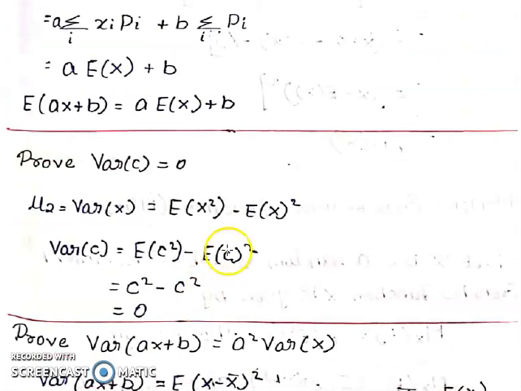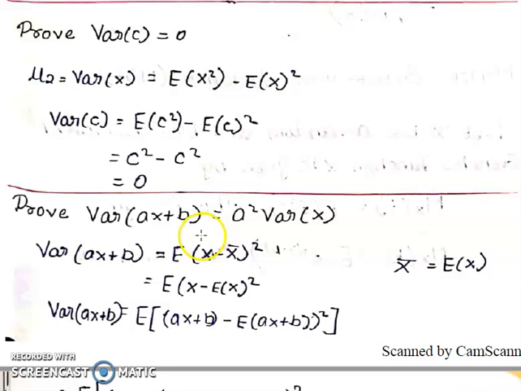Next, variance of c is 0. What is the formula for variance of c? Variance of x is the formula. Replace x by c. Right, put here. E of c square is simply c square. E of c is also c. So c square. C square minus c square is 0.